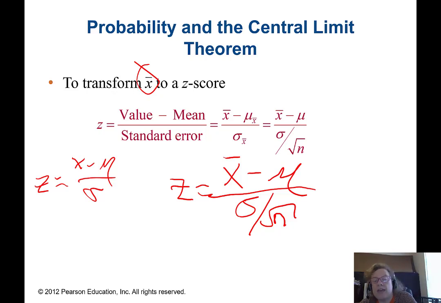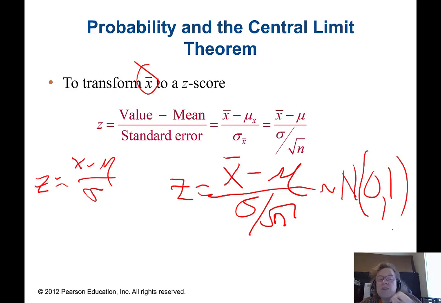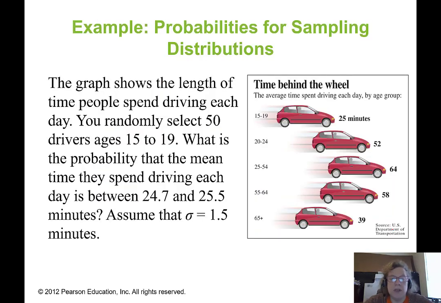Now, if I do all of that, then in the case where we don't know the distribution of the underlying data, this thing is approximately normally distributed with mean 0 and standard deviation 1. And if we know that our x's are normally distributed underneath, then it's definitely distributed as a normal distribution with mean 0 and standard deviation 1. So let's use that information for one more problem.